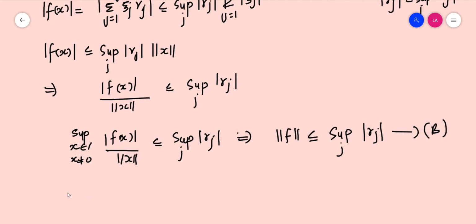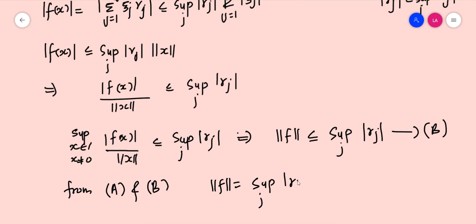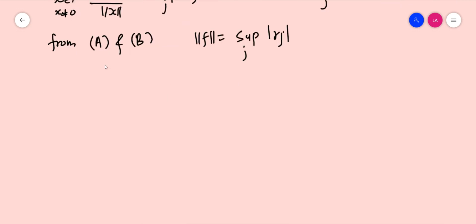From equation A and B, we have norm f is equal to supremum over j modulus of gamma j. Now we have enough tools to define an isomorphism from L1 dash to L infinity.